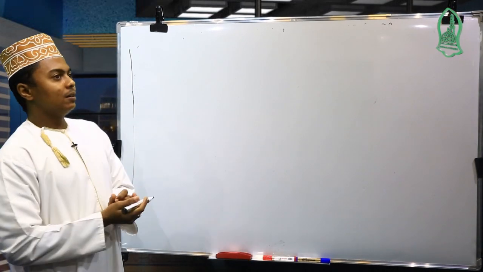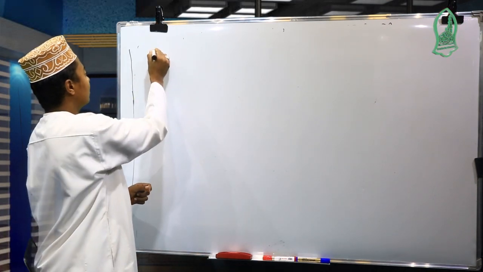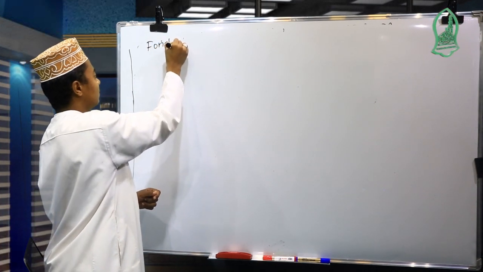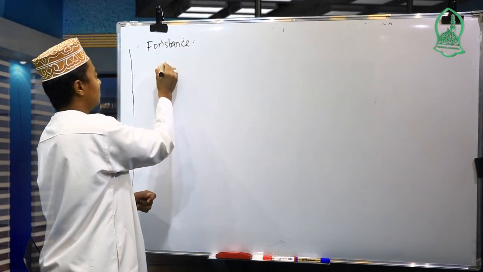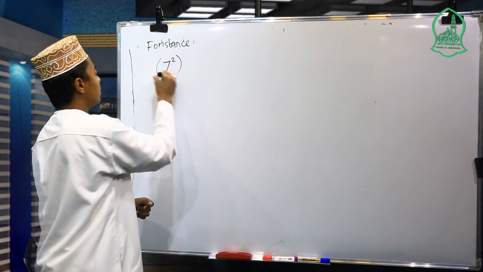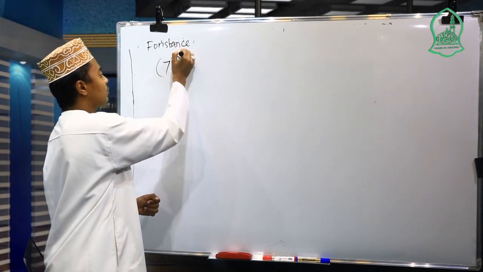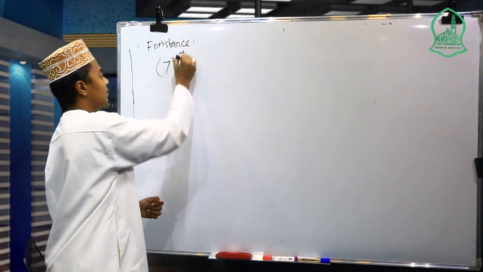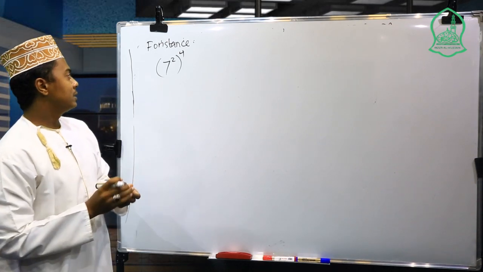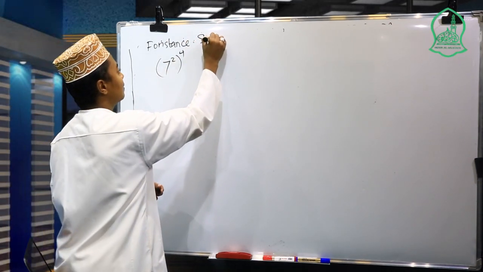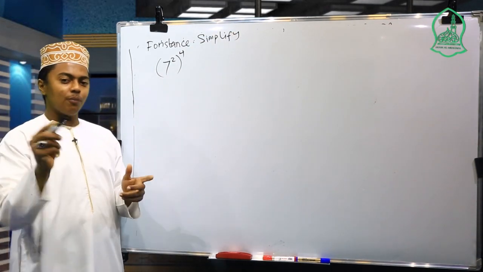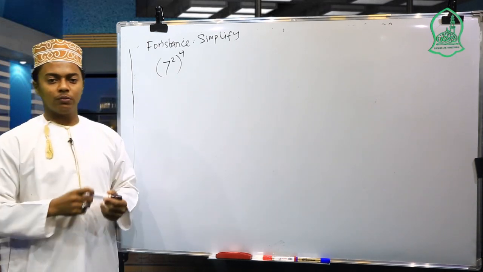Okay, maybe for instance we have this one: 7 squared, and the whole 7 squared to the 4th power, let's say. How are we going to use the first law by using this example? Maybe the question is to simplify. So we're going to get another formula, but by using the same law.